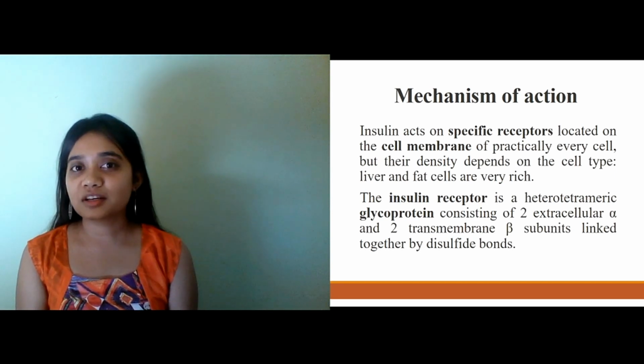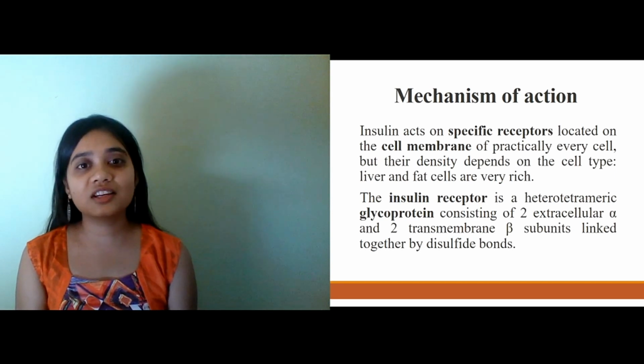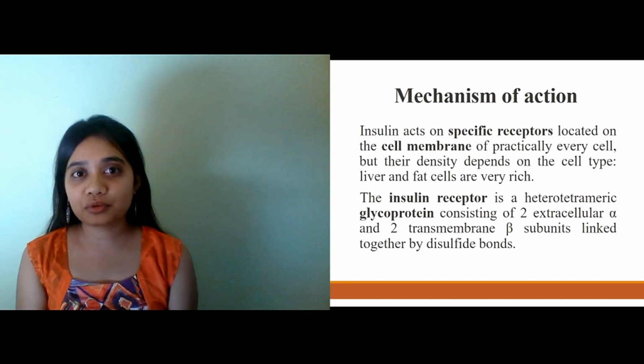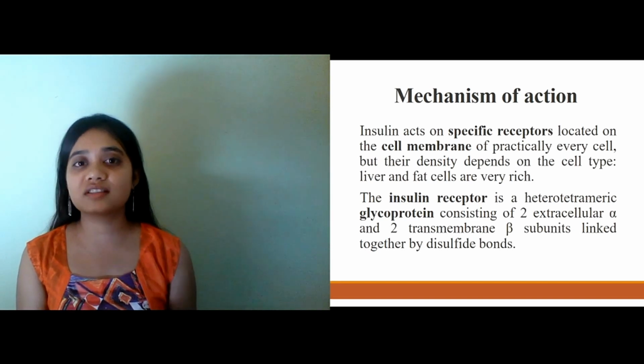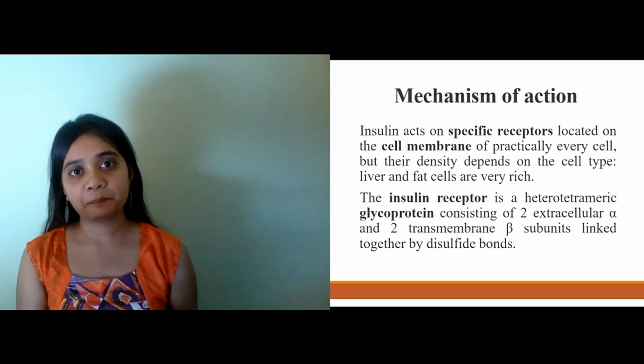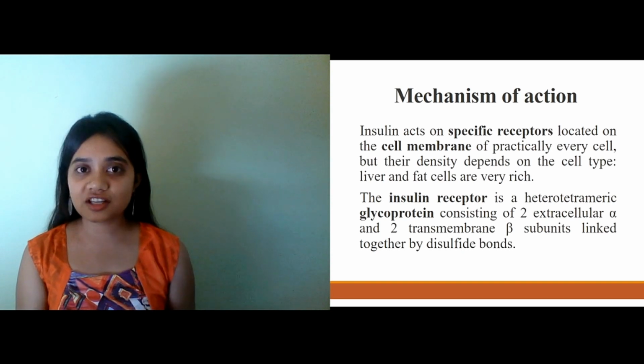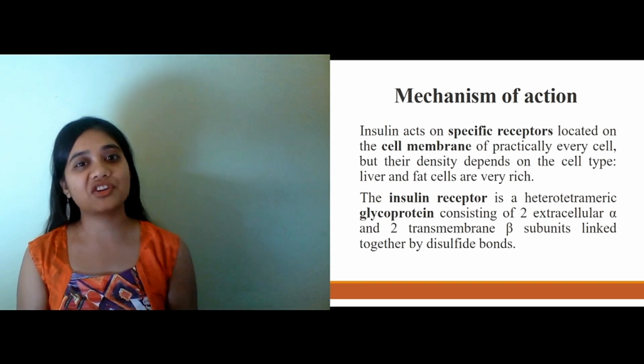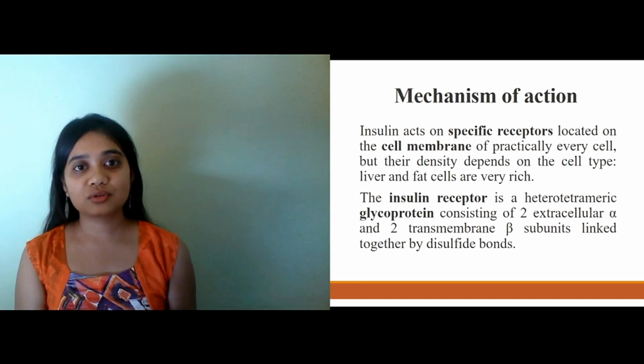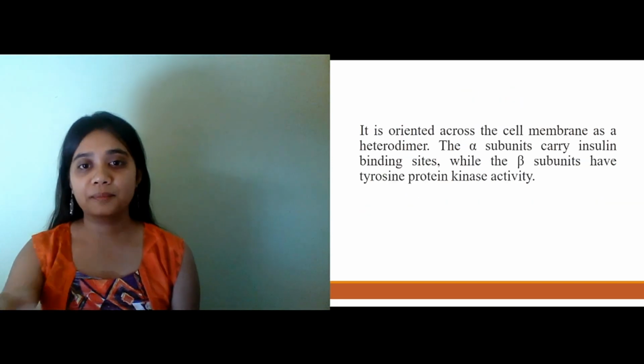Now talking about the structure of insulin, it is a heterotetrameric glycoprotein consisting of two different subunits, alpha and beta. The alpha unit is located extracellularly, whereas the beta unit is transmembrane, joined together by disulfide bonds.